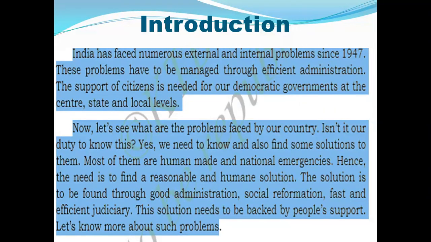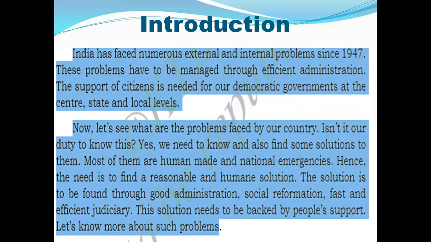For example, according to the 14th president of America, Abraham Lincoln, democracy is by the people, for the people, of the people. This is also called better democracy, where the people of India are the main source of the democracy. But it is also the second largest country in the world in population. The people are the main source of India. Now let's see what problems are faced by our country.